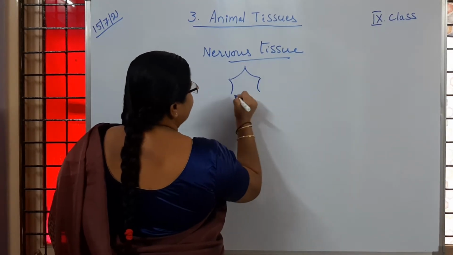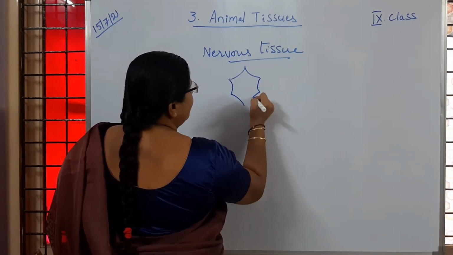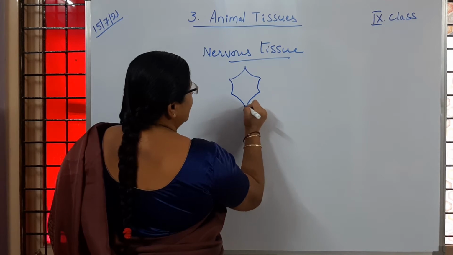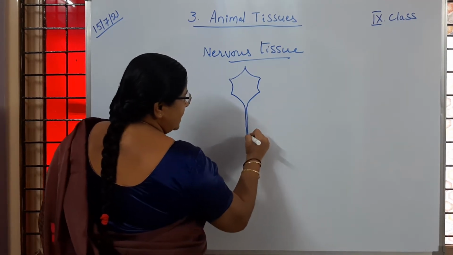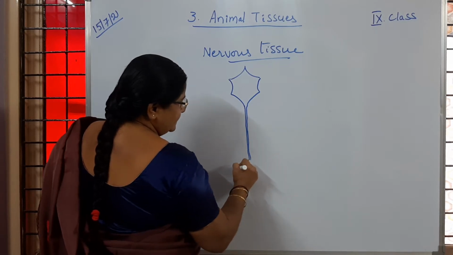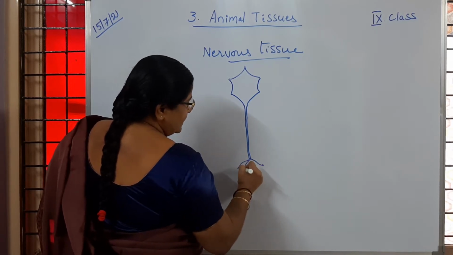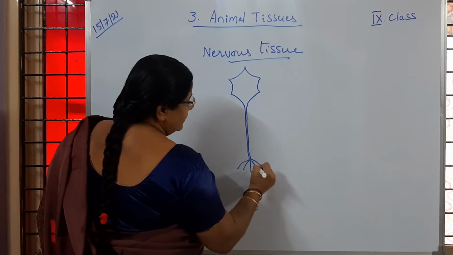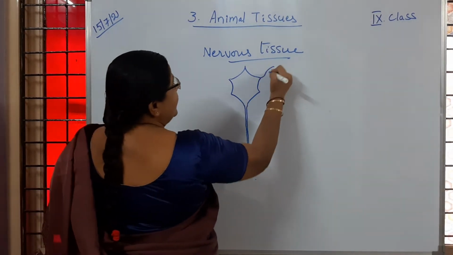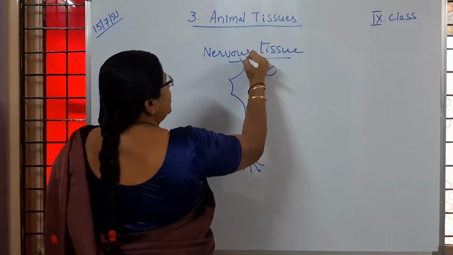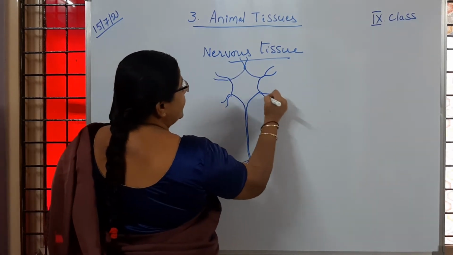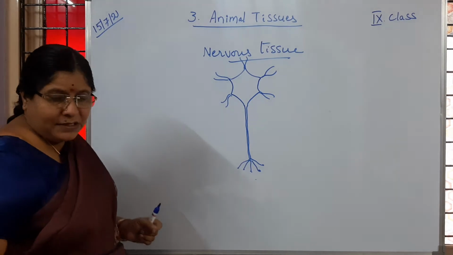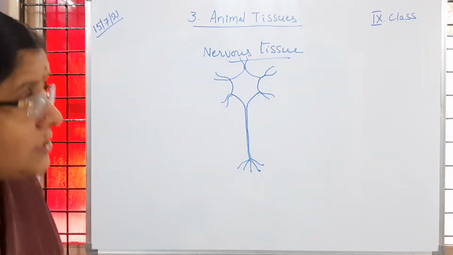It is very important for you to know this diagram. It is a branched, tree-like structure, and mainly it contains two important parts.